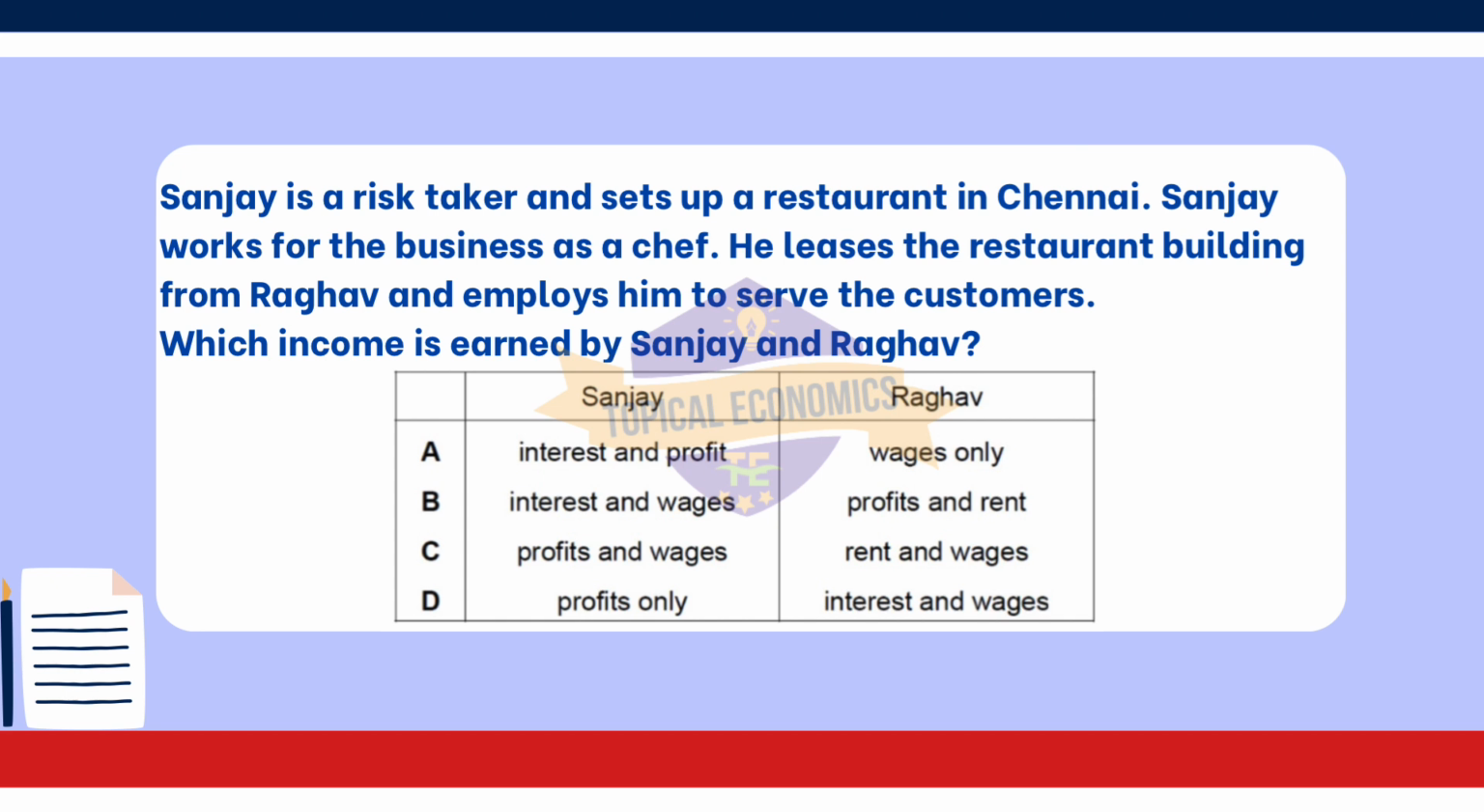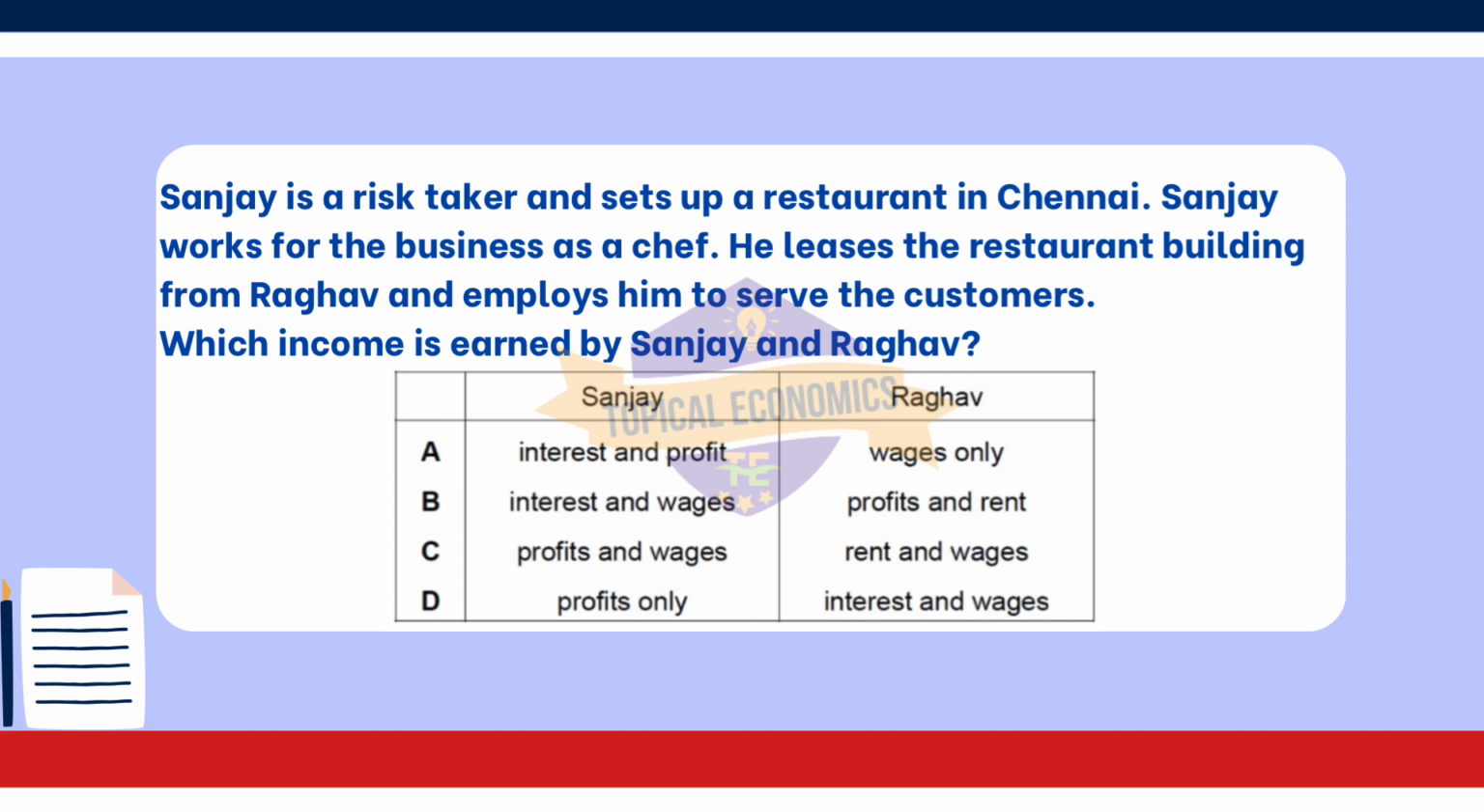Sanjay is a risk-taker and sets up a restaurant in Chennai. Sanjay works for the business as a chef. He leases the restaurant building from Raghav and employs him to serve the customers. Which income is earned by Sanjay and Raghav? This is from year 2021, February-March version 2 paper.